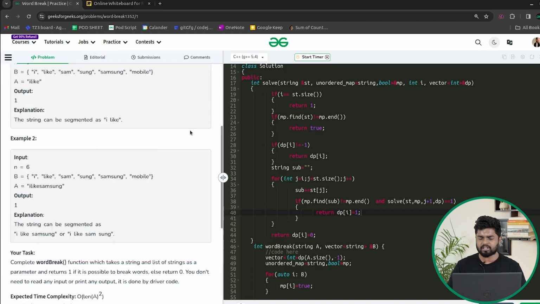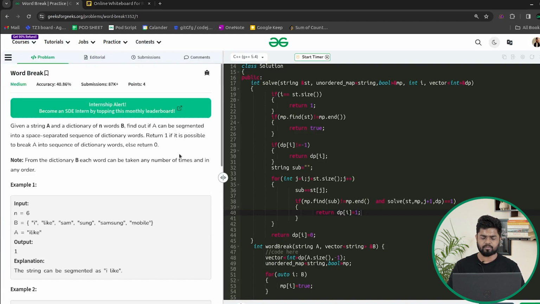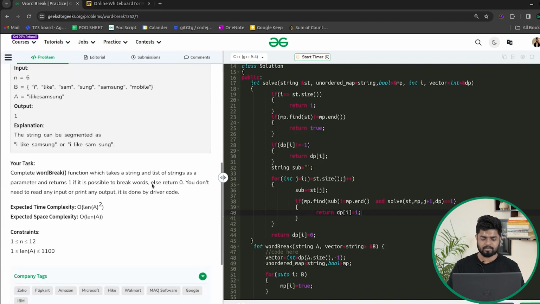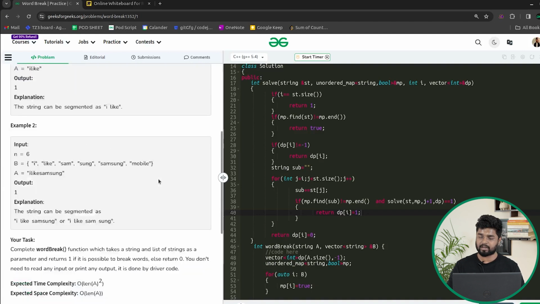Talking about the time complexity of my code, the time complexity would be nothing but order of n square, because in the worst case you will be iterating till that much time even if you are using dp, right? And this problem previously has been asked in Flipkart, Amazon, Microsoft. So I hope that you understood this problem clearly and how we can apply dynamic programming approach to optimize it.